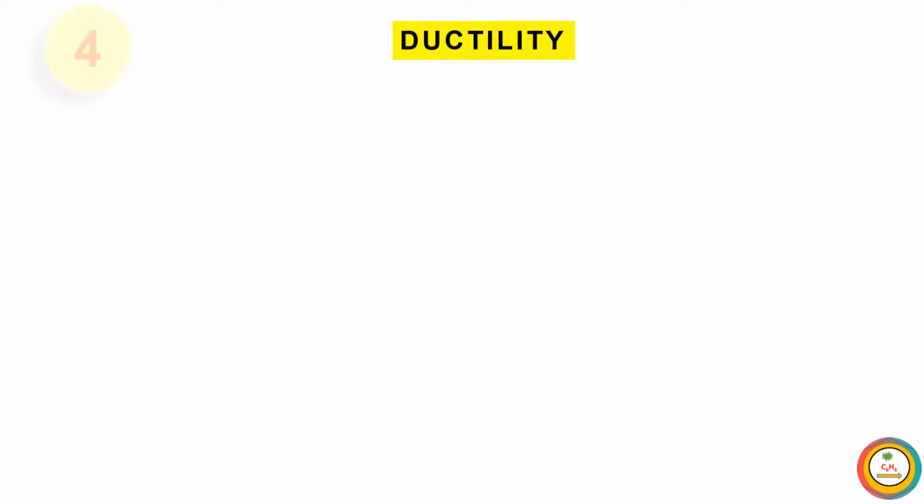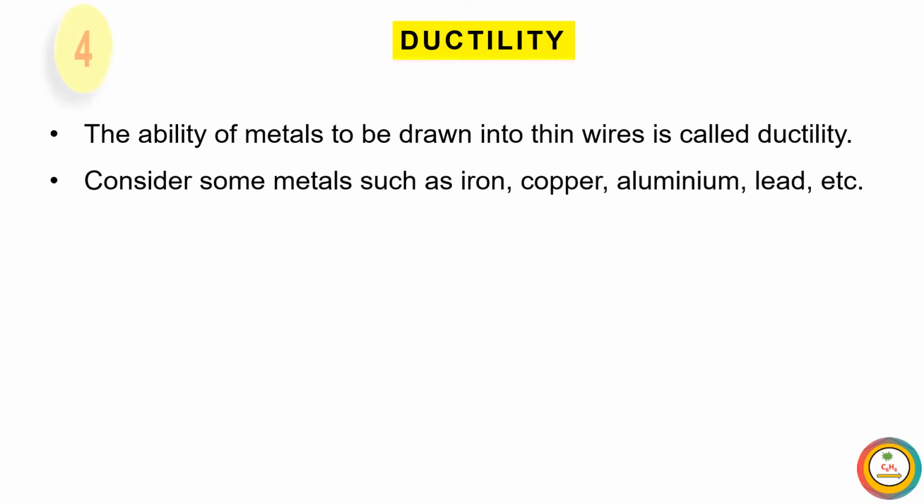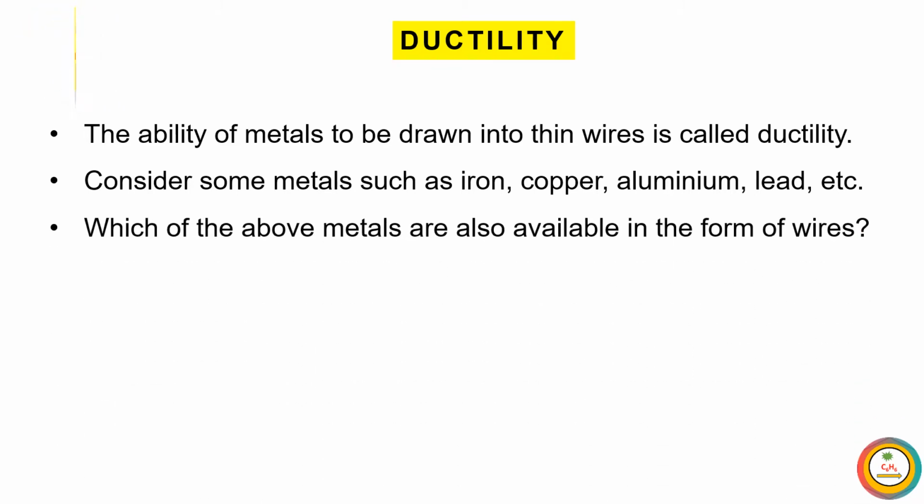Now look at the next property, that is ductility. Ductility means the ability of metals to be drawn into thin wires. Consider some metals such as iron, copper, aluminium, lead, etc. Which of the above metals are also available in the form of wire? We know in our house we have copper wiring. We also have wires of iron. We use the wires of iron in fencing.